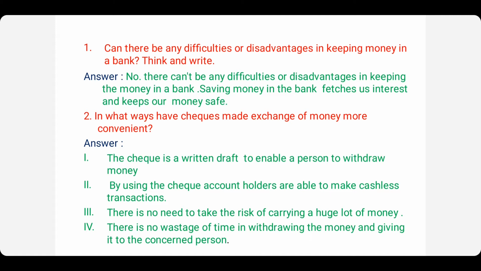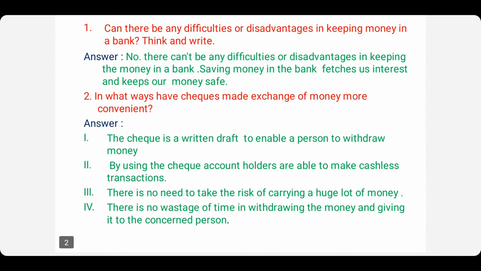In what ways have checks made exchange of money more convenient? You all know checks. A check is a foil or a paper on which the money which we are intending to give to others is written and given. Instead of giving cash, we write how much money we want to give in the check and give it to that person. They can go at their convenient time, and whenever they want that money, they can go and encash it. Right, how these checks are useful, how they have made money exchange convenient, this we will discuss.